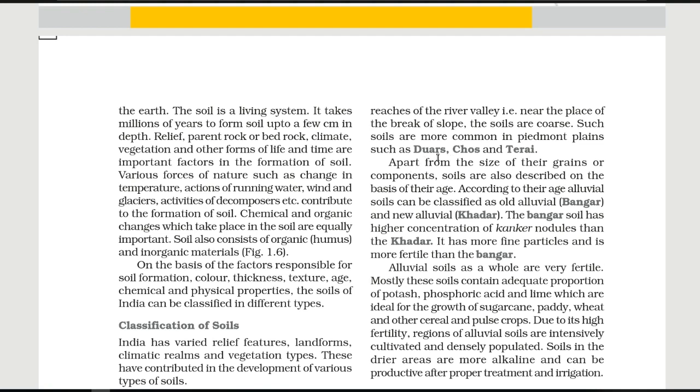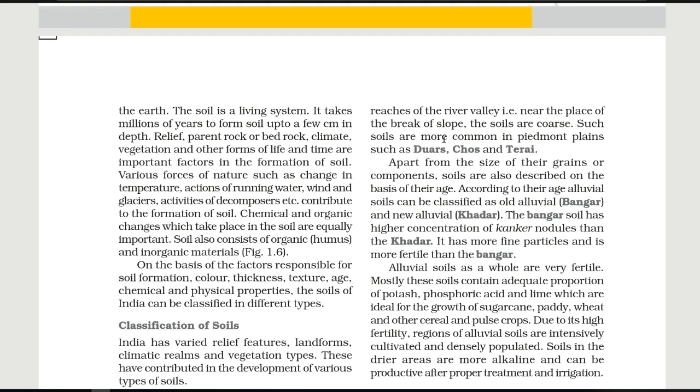Dooars are the floodplains and foothills of the eastern Himalayas in northeast India around Bhutan. So in northeast India around the Bhutan side, these are the areas which are the floodplains and foothills of the eastern Himalayas. Second, we have the Chos.